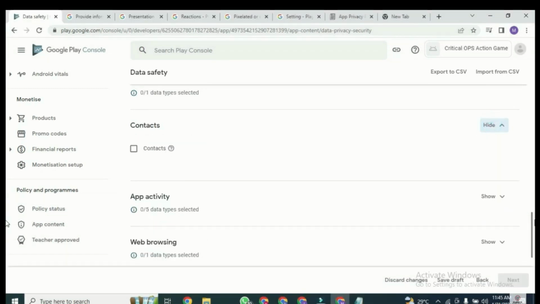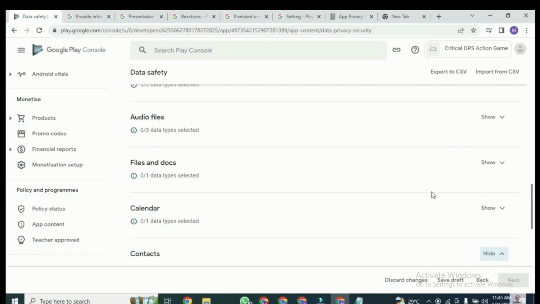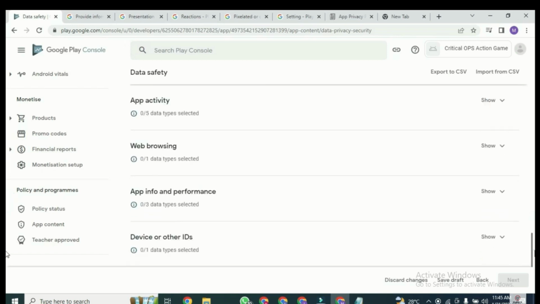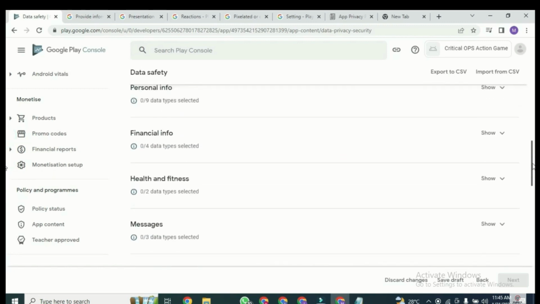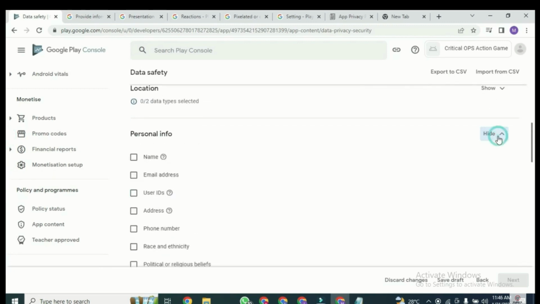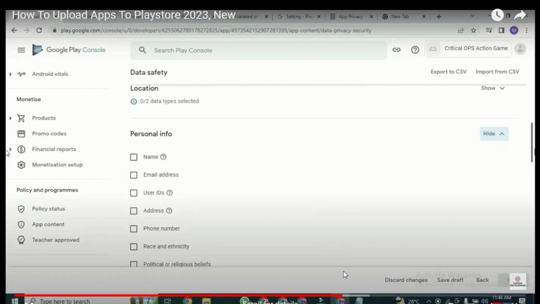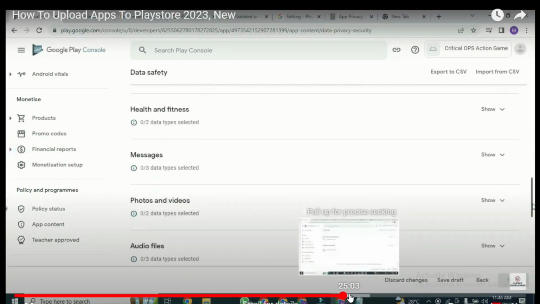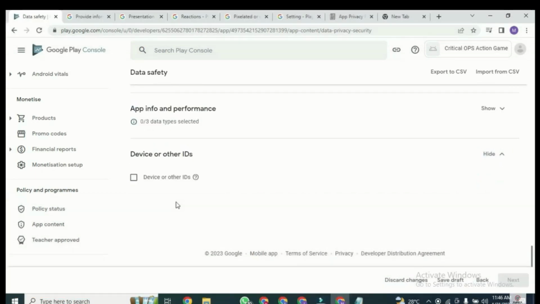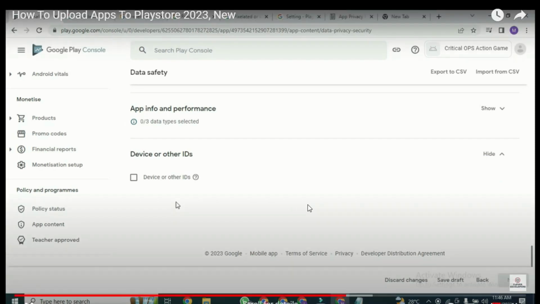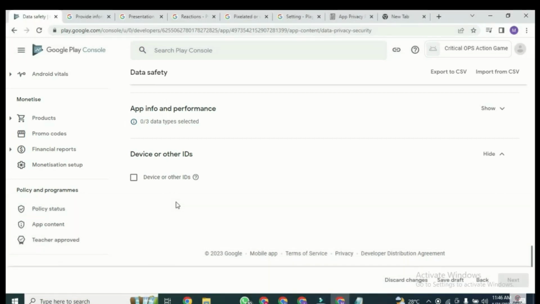You don't need all this. You don't need contacts, unless it is those banking apps and those loaning apps. Those are the apps that need contact info. So we don't need all these things. The thing that we need is just to come to the device ID and click it. For every app you are publishing on Play Store, I will advise you to check this device ID box.